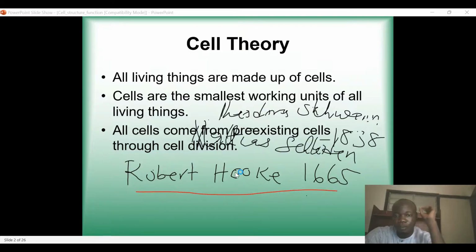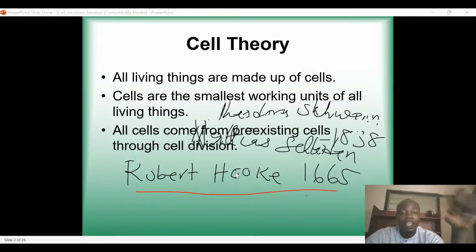So these are the three basic points of the cell theory that you should not forget. Number one, every living organism is made up of cells. So if someone asks you what is cell theory, the first thing that should come to your mind is that every living organism has cells. And then second, the cells are the smallest working unit of all living organisms. So they are the smallest units of all living organisms.